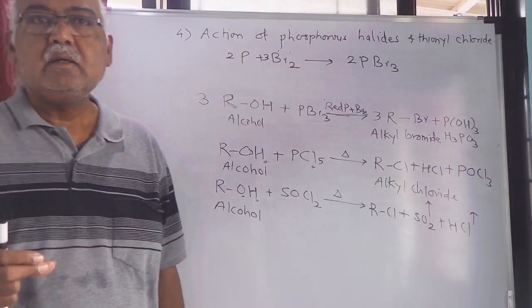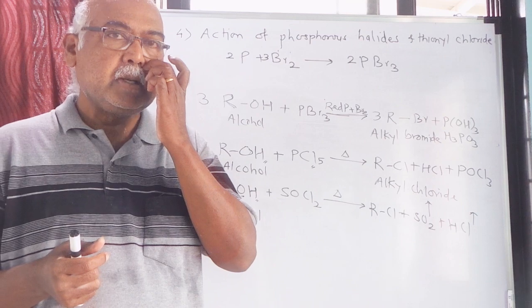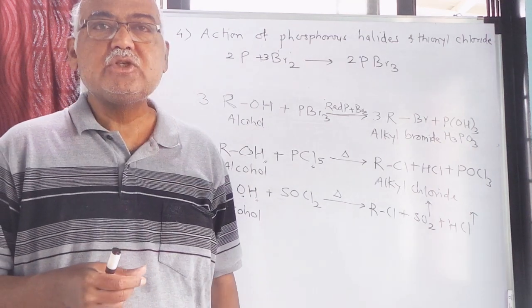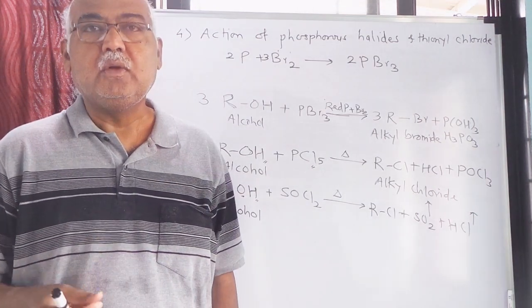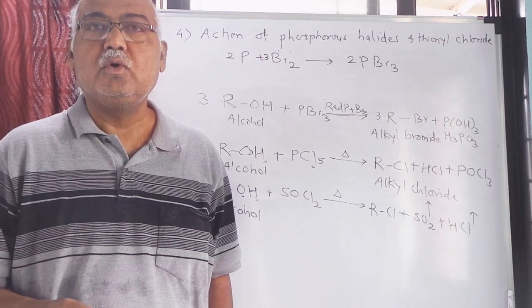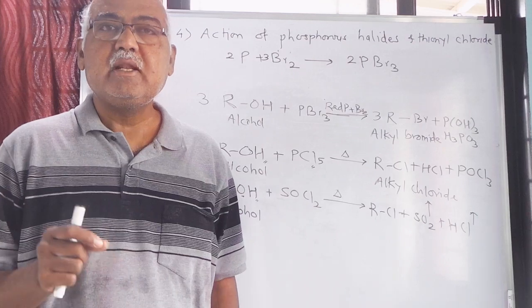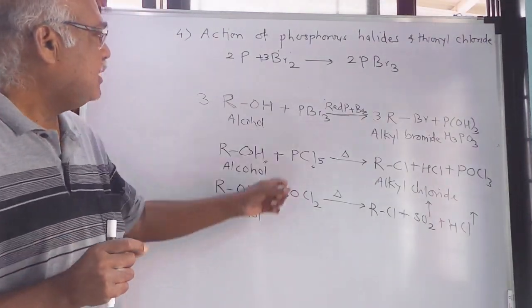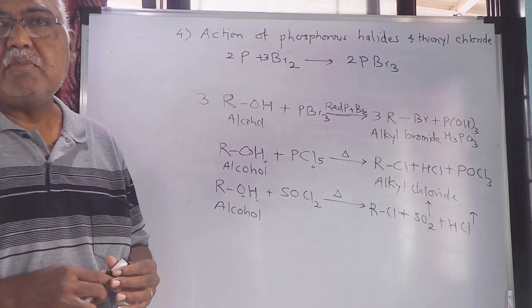Now while asking the question, they will not ask what is the action of PBr3 on alcohol. They will ask what is the action of red phosphorus and bromine on alcohol. So we should know that red phosphorus and bromine is nothing but PBr3, that is phosphorus tribromide.